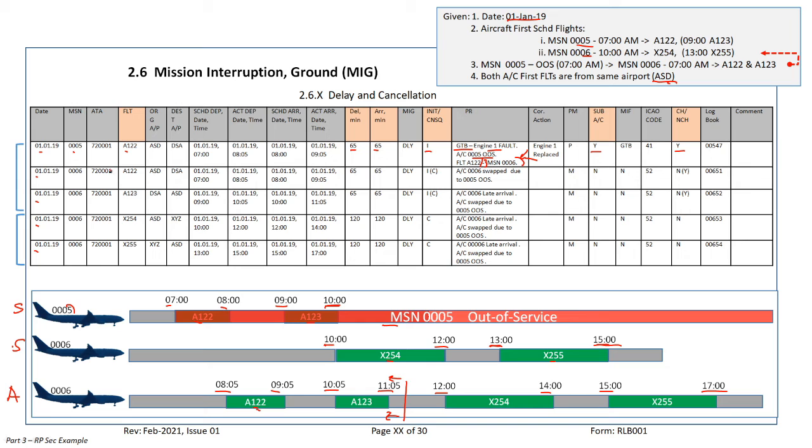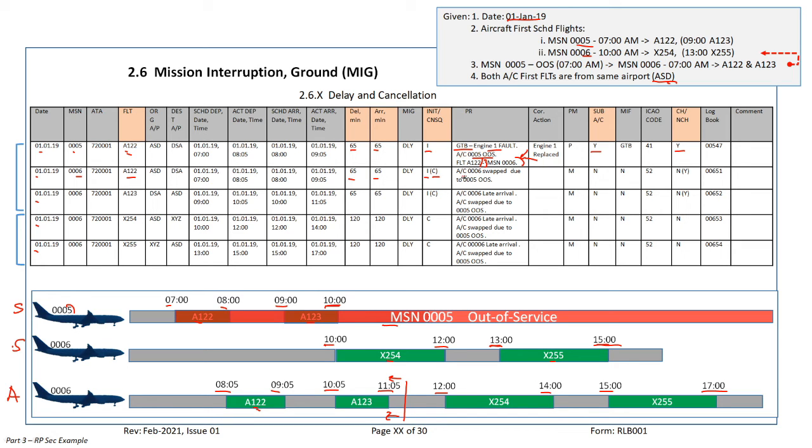Record number 2. Now this is for MSN 06. Just copy paste from first record, right? I think it's clear. Flight number 122, just 122. Delay 65 minutes. Late arrival 65 minutes. Initial or consequential, can be consequential, can be initial. Depends on what your data processing system tells you or tells the processor.